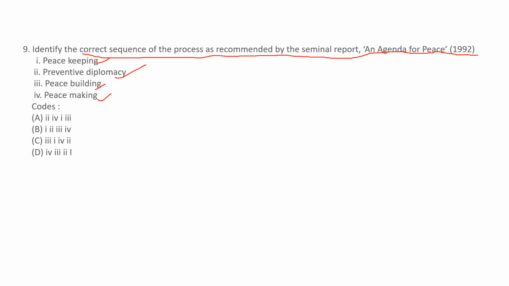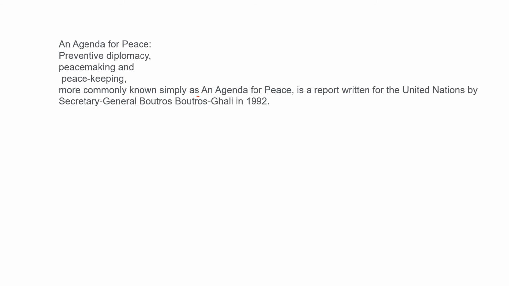The correct sequence is 2, 4, 3, 1. And the correct answer is option A. An Agenda for Peace is a report written for the United Nations by Secretary General Boutros Boutros-Ghali in 1992.